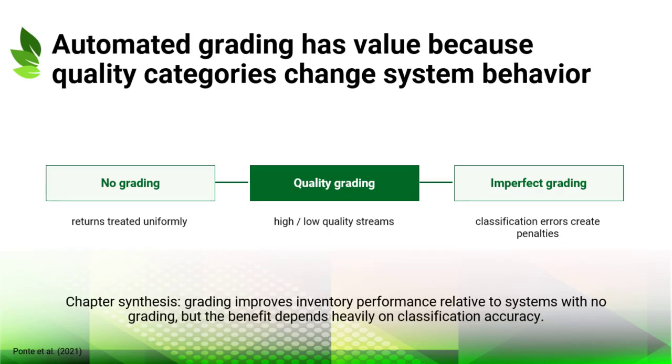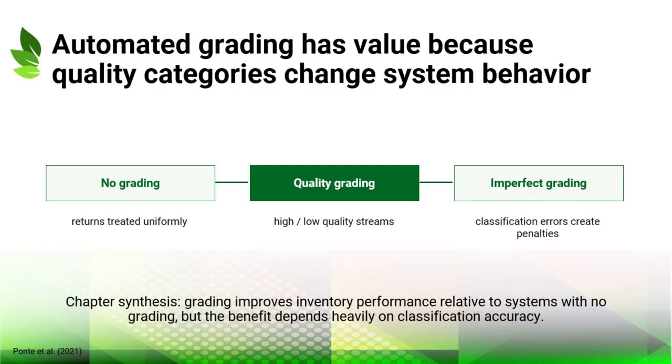This slide explains why quality categories matter. Without grading, returns are treated as if they were uniform, even though their condition may vary widely. With grading, returns can be separated into quality streams that support different operational decisions. High-quality items may be reused or remanufactured more easily, while lower-quality items may require repair, parts recovery, recycling, or disposal.